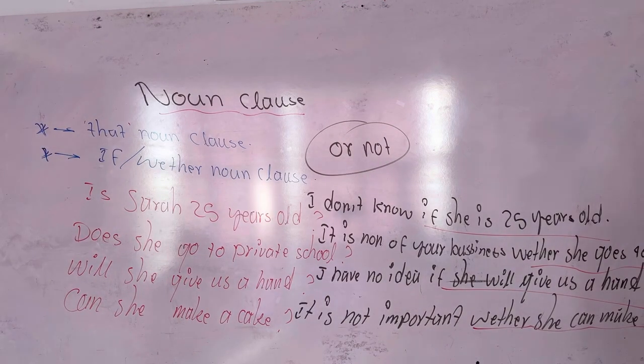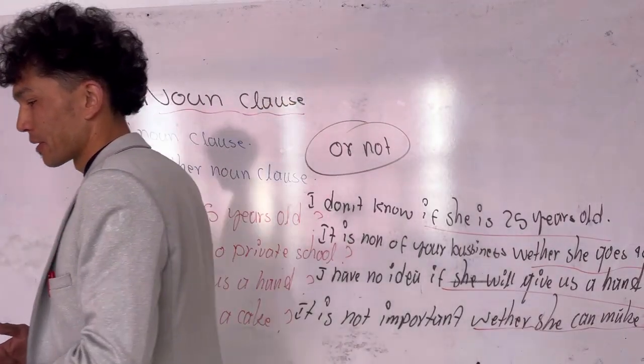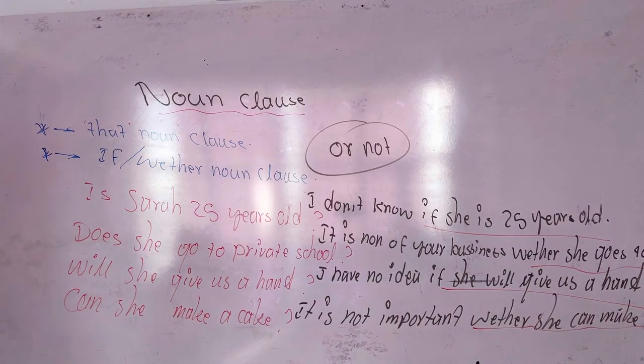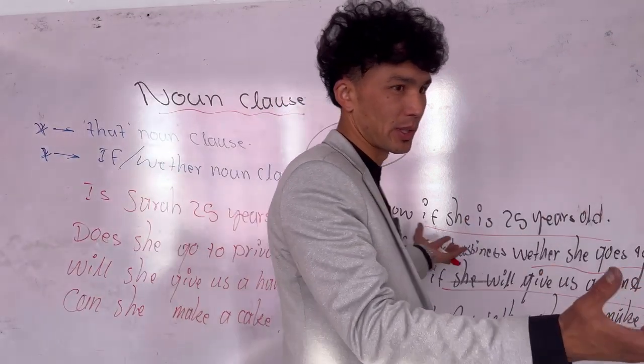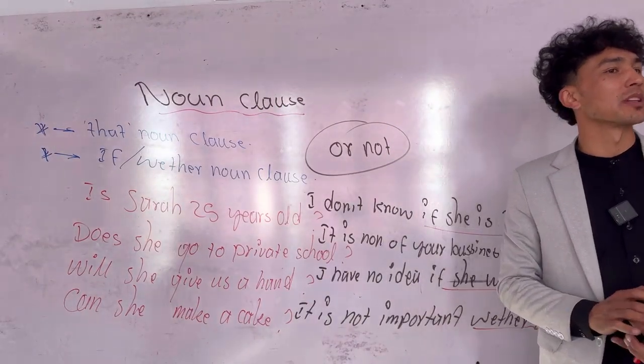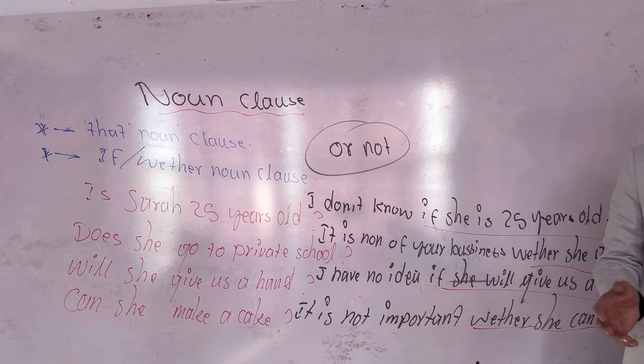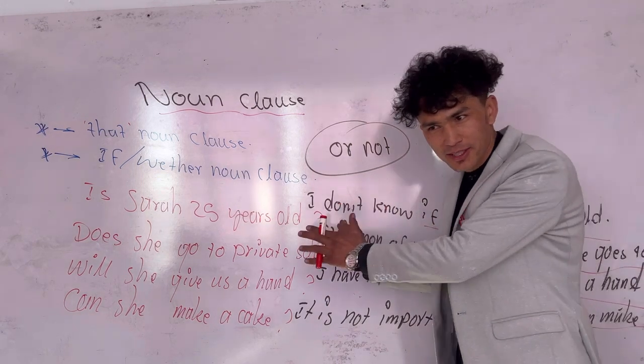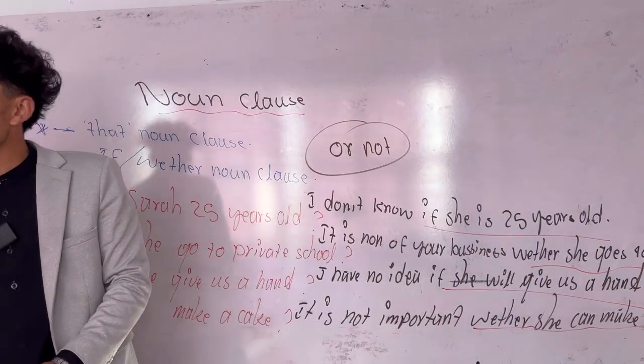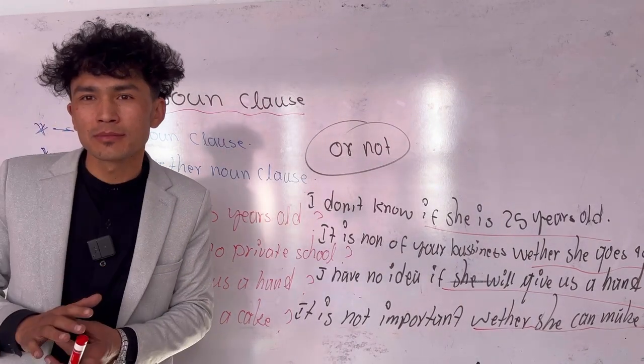Her husband. That is okay. I don't understand. Very good. Okay. Let me ask if she is 20 years old. Correct. Let me ask if she is 20 years old. Very good. Did you understand this? Yes. Correct.